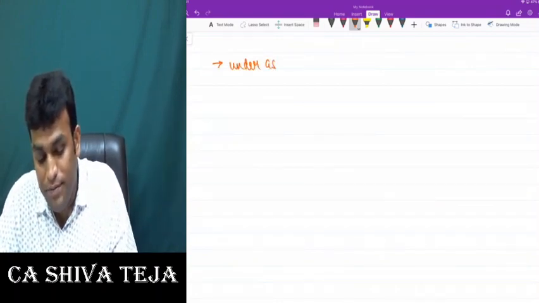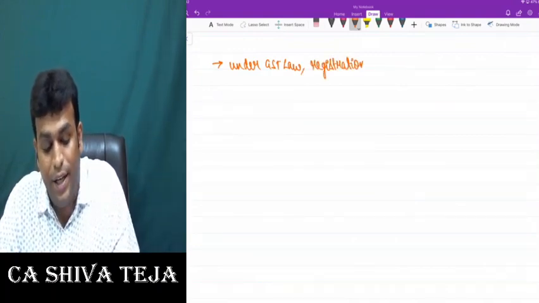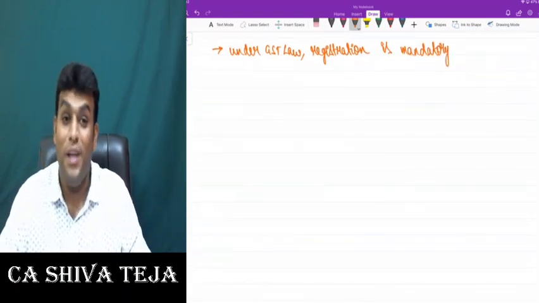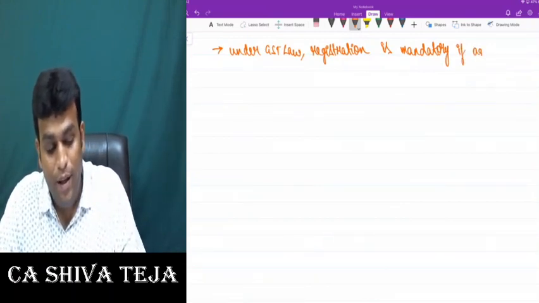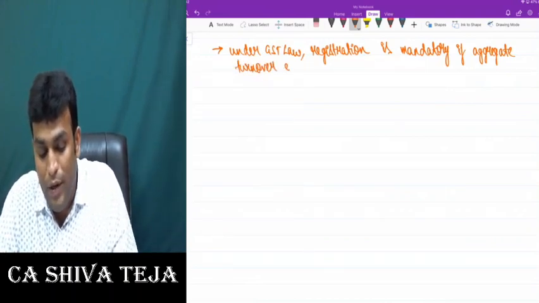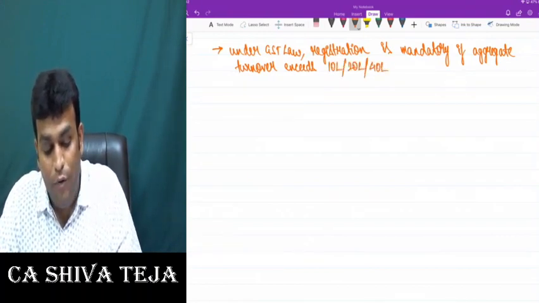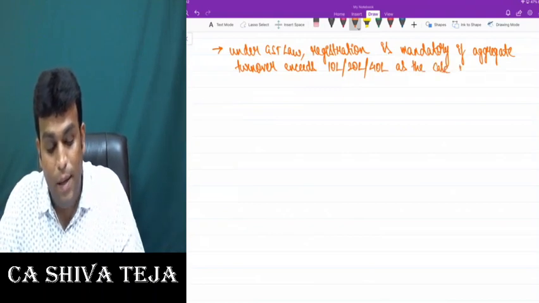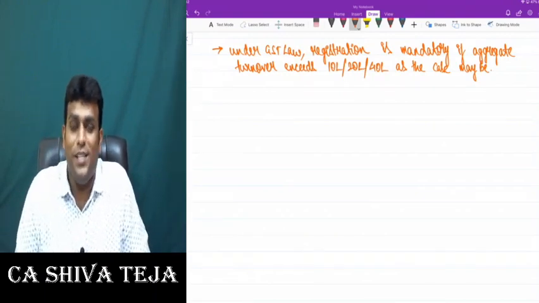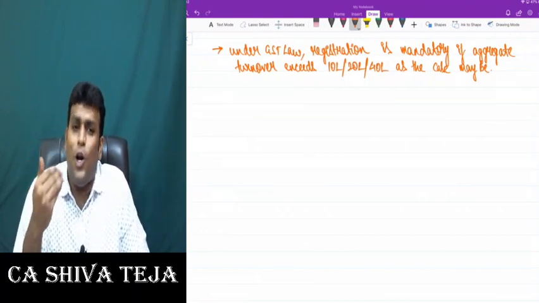Under GST law, registration is mandatory if aggregate turnover exceeds 10 lakhs or 20 lakhs or 40 lakhs, as the case may be. Please observe the language I used.